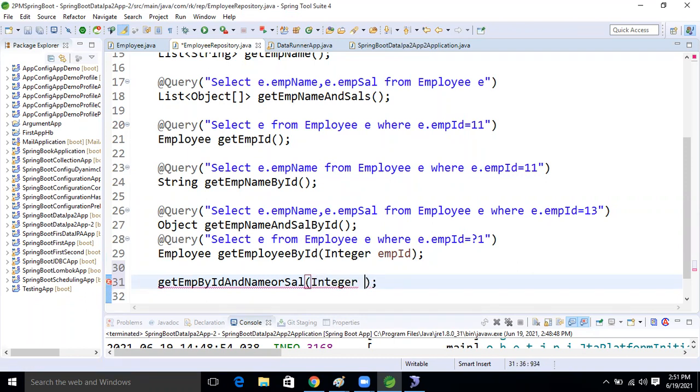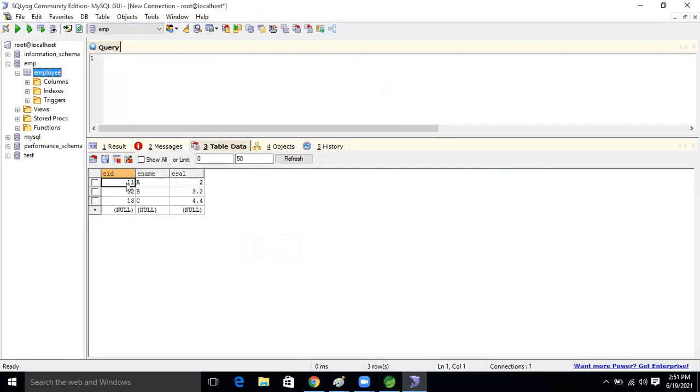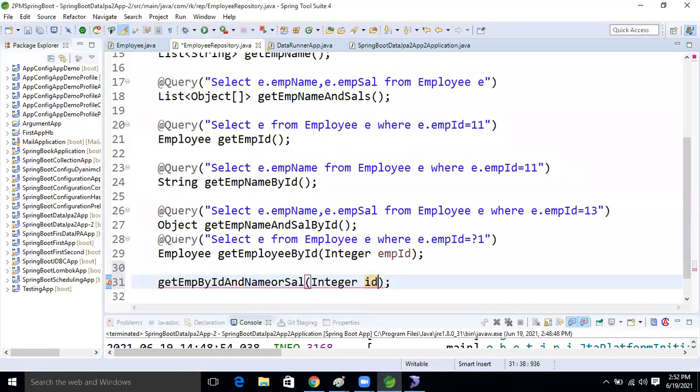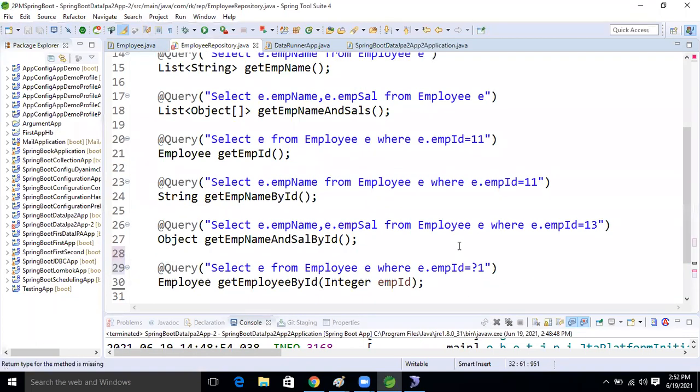Integer ID, based on that. If we pass 11, A and 2, then this record will come. This is our requirement now. Another one is String name, just taking name. And Double sal, just sal. So this method has three parameters.